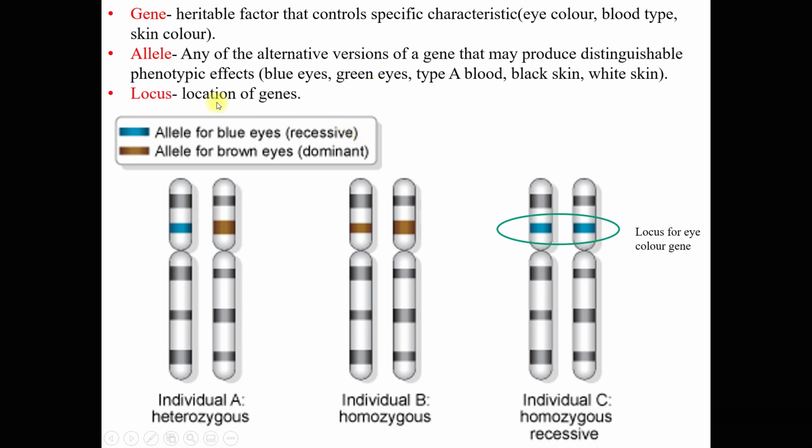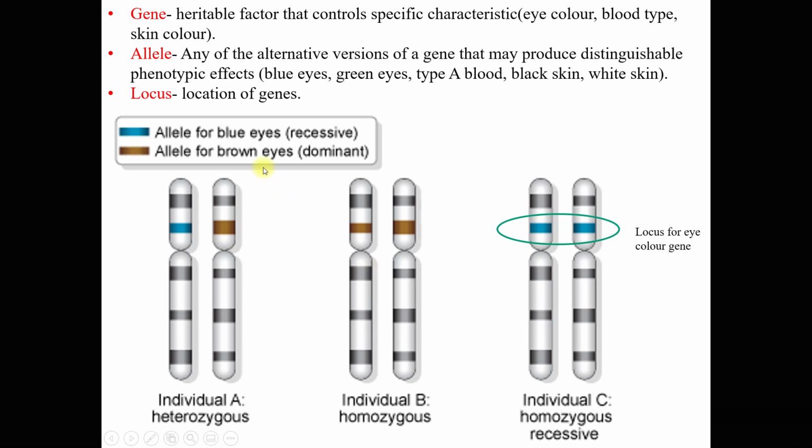Next, locus is the location of a gene or location of genes. Now we take one example here, right? This blue stripe here represents the allele for blue eyes. Okay, and having blue eyes means it is a recessive allele. And this brown stripe here, or brown allele here, means allele for brown eyes, which apparently is a dominant allele.